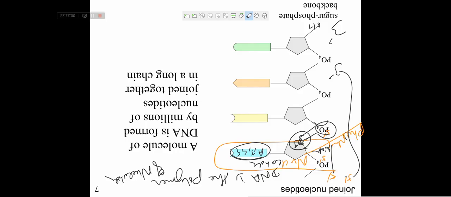This is a sugar phosphate. This is called the sugar phosphate backbone. Sugar phosphate means this sugar and phosphate occur repeatedly, and this is the backbone.